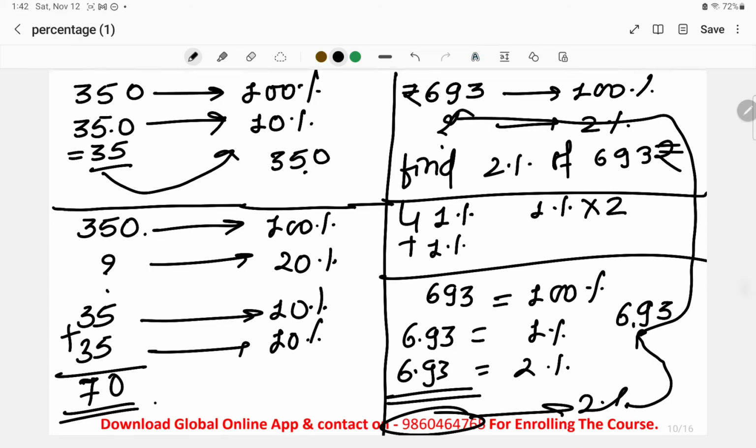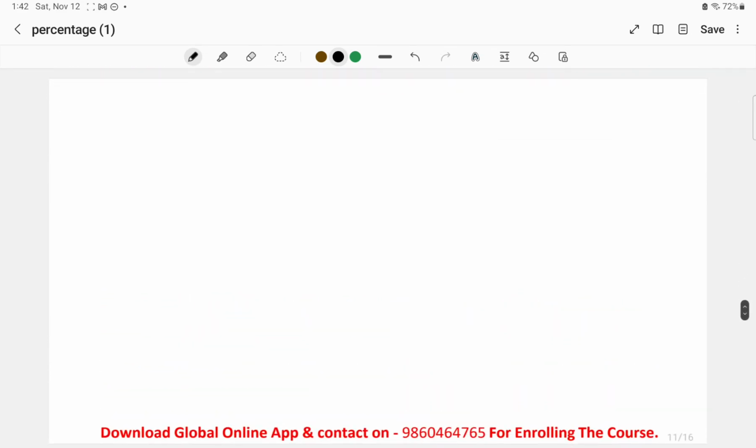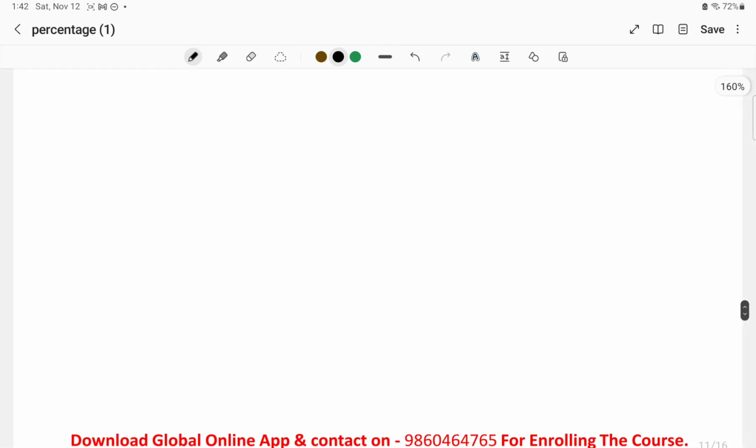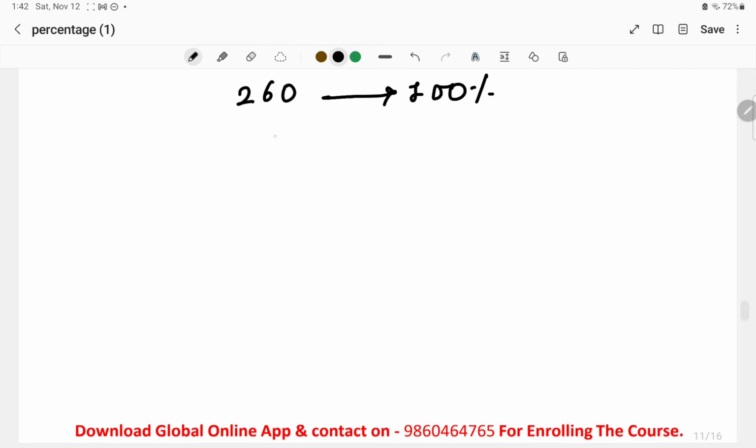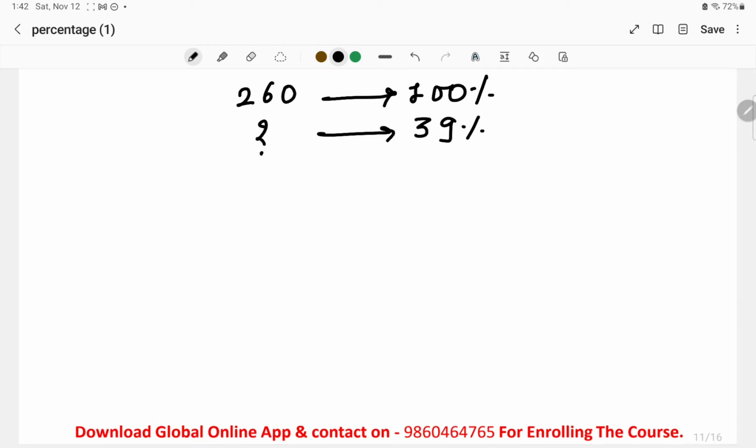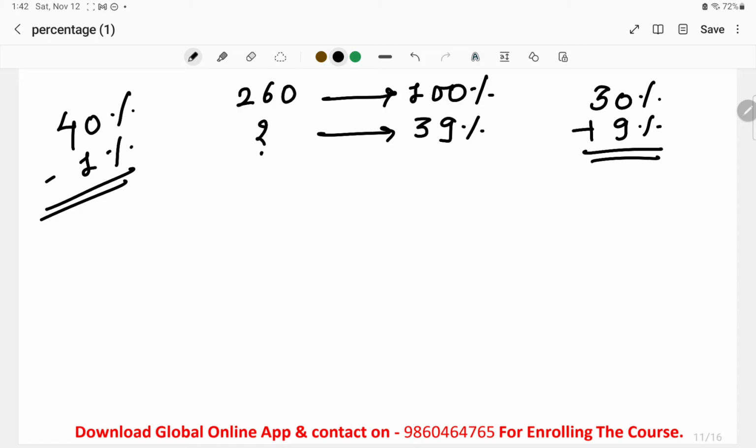Okay, so let us take one more example, some different example. Now here I'm taking the example like 260 is equivalent to the 100%, if I say. Okay, to find out its 39%, what will you do? Okay, first thing what we can do is find out the 40% and subtract 1% from it, or we can find the 30% and add 9% to it. Whichever you are comfortable with, you can go with that.